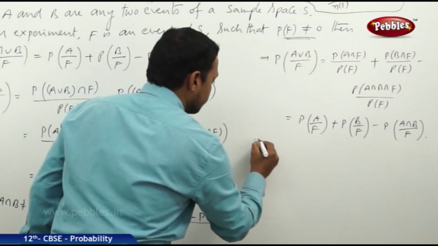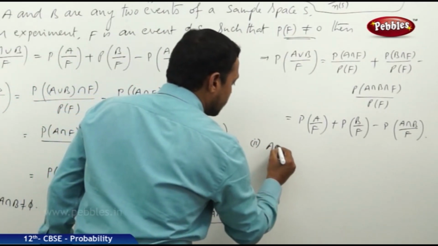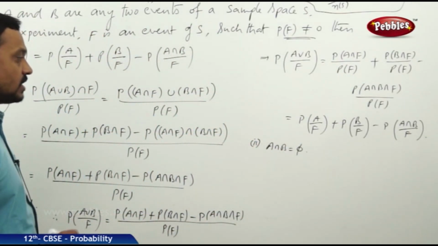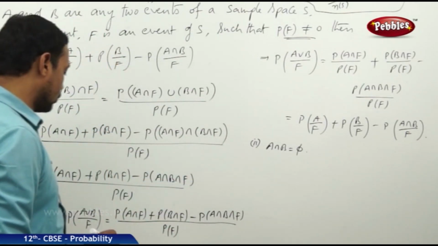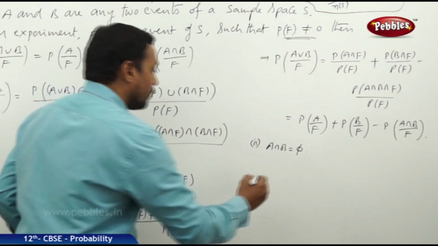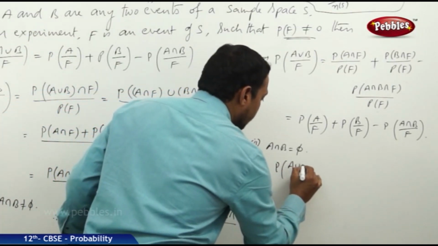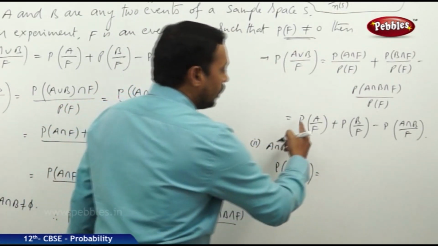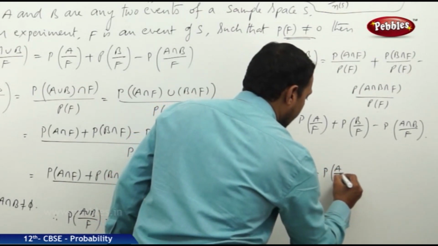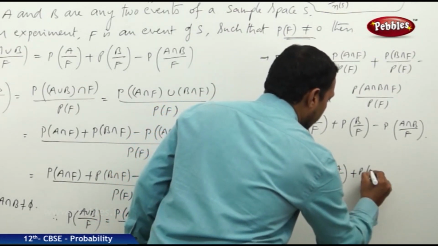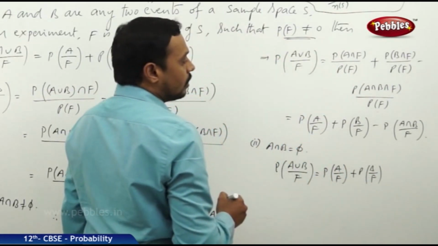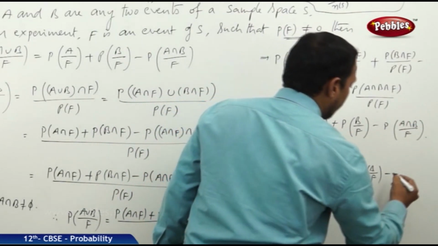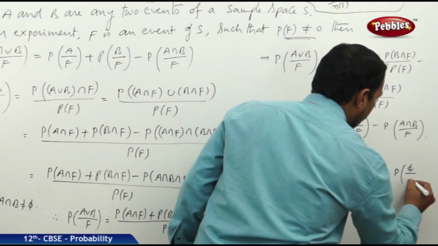Now in the second case, suppose A intersection B is equal to phi, that is, A and B are disjoint events such that A intersection B is equal to phi, then what? The probability of A union B whole divided by F is equal to the probability of A by F plus the probability of B by F minus, since A intersection B is equal to phi, the probability of phi by F.